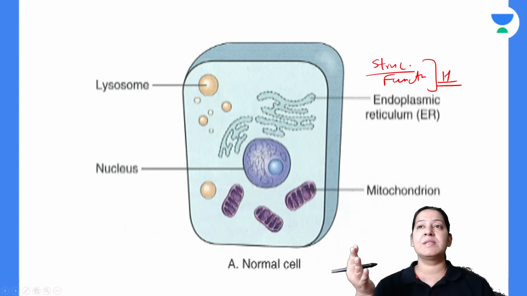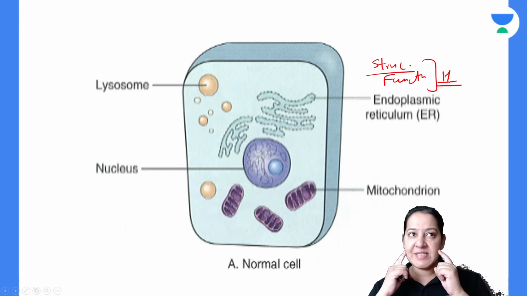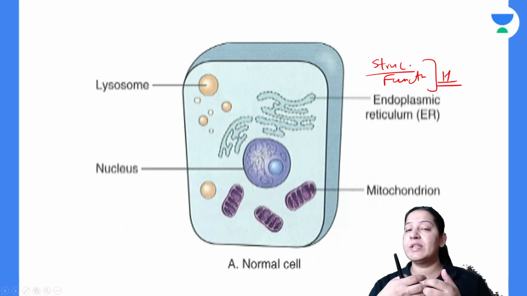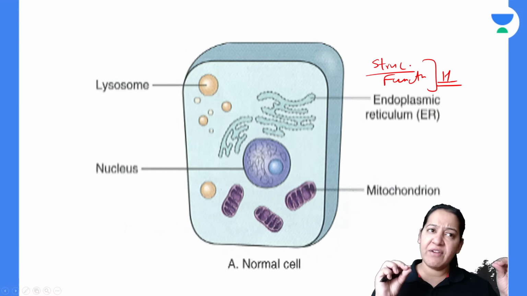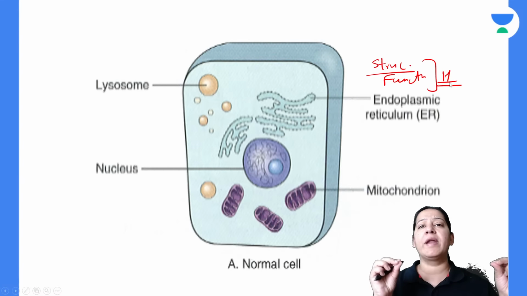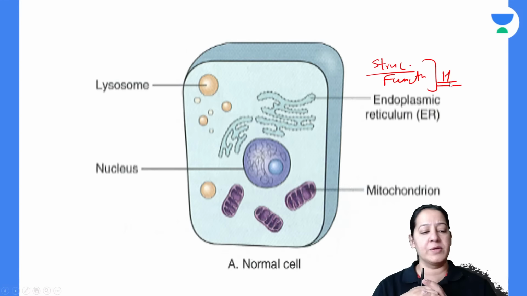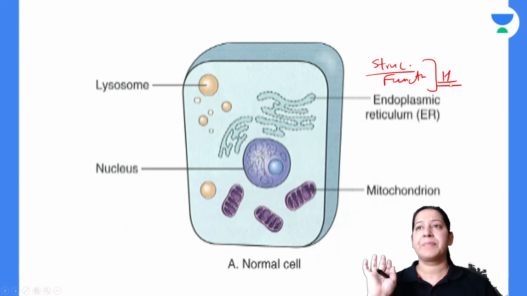What do you mean by homeostasis? Just suppose the cells of my salivary gland are doing the function of secretion. The cells of my intestine are doing the function of absorption. So specific cells in the body are assigned specific functions by God. That is, all cells are in homeostasis.